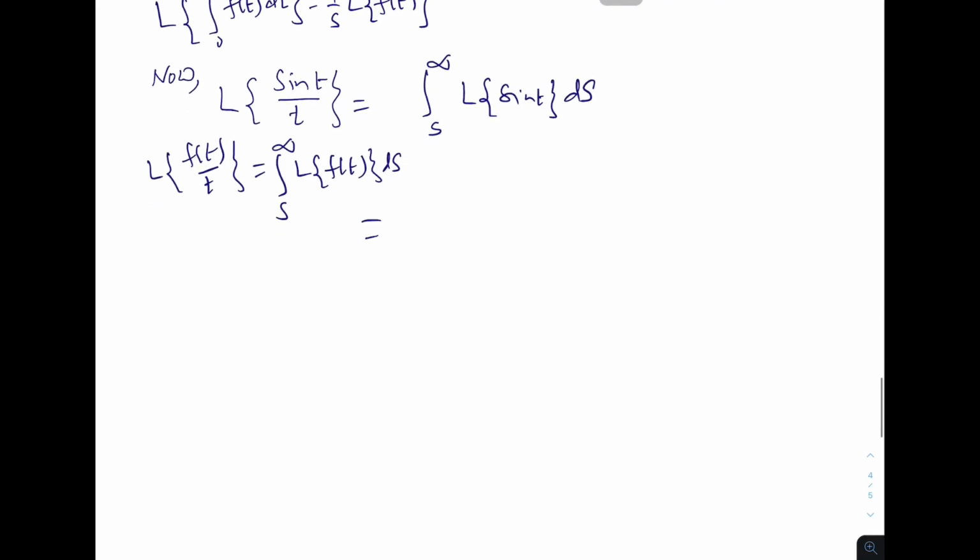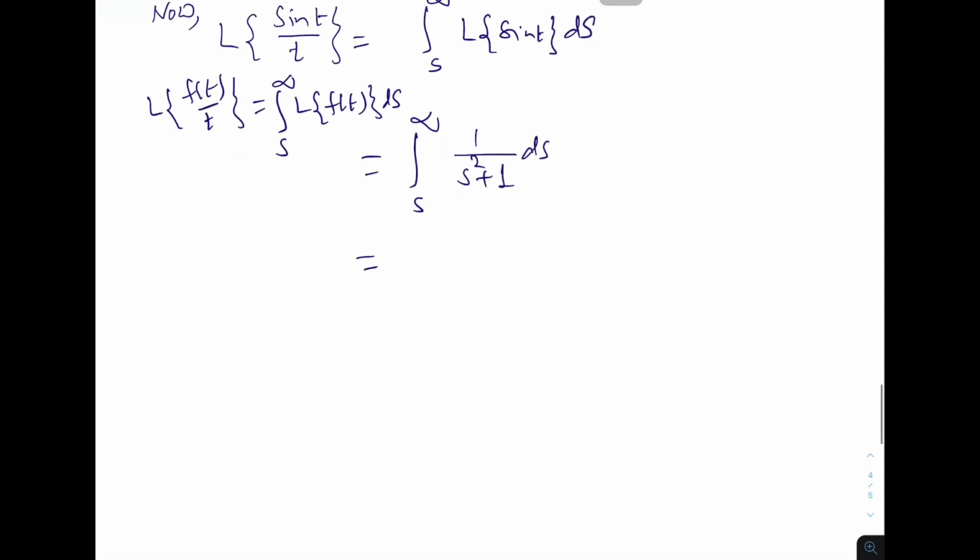So this is equal to integration s to infinity 1 upon s square plus 1, and its integration is tan inverse s, from s to infinity, and we know that limit s tends to infinity, tan inverse s is pi by 2.